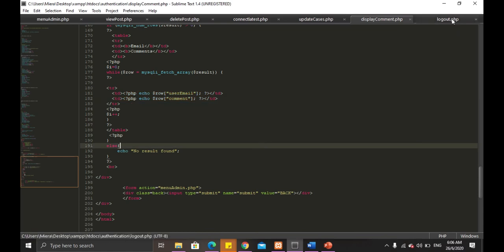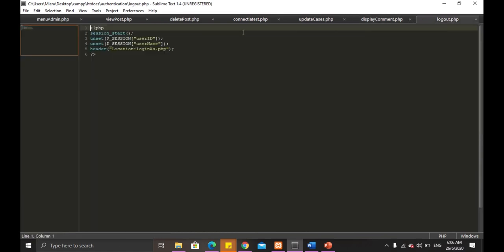Lastly is the logout session, where when admin clicks on the logout button, the session will be destroyed. So this is the coding. Next, I would like to give this presentation to Izzati for explaining the coding for the user system.